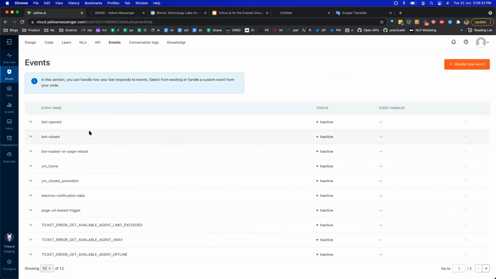There's also the event section where you can actually capture events from third party. For example, if a lead gets added in Salesforce, you automatically want to send a WhatsApp notification, right? So you can actually configure an event in Salesforce, which is like a new lead added. And once that event comes to Yellow Messenger, we can basically go ahead and trigger that particular notification campaign on WhatsApp. So that's on events.